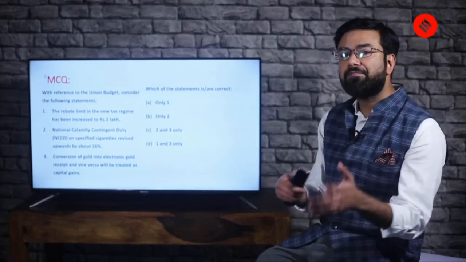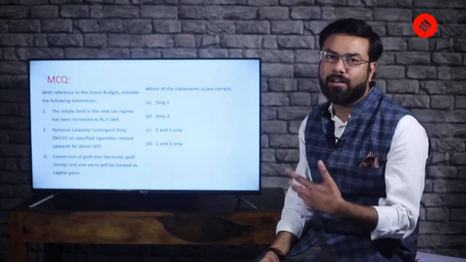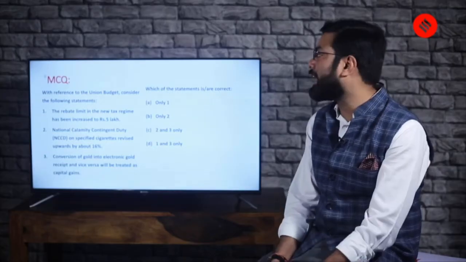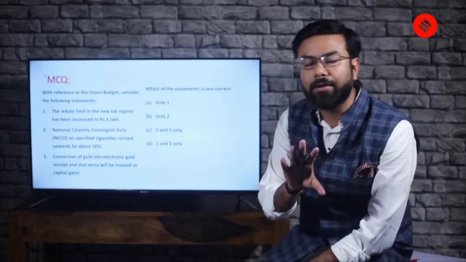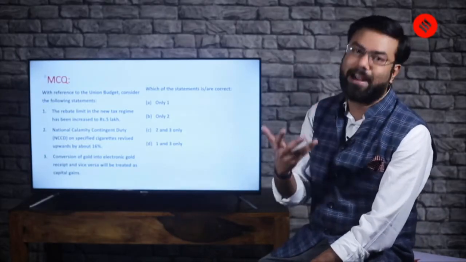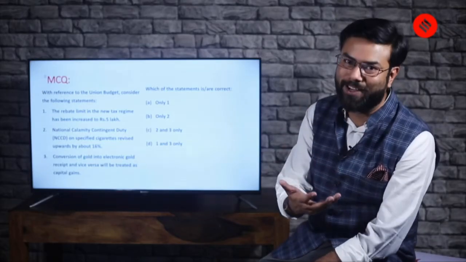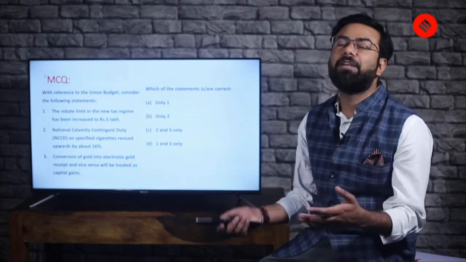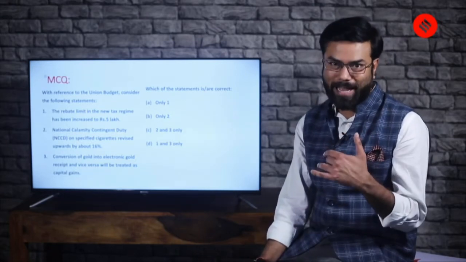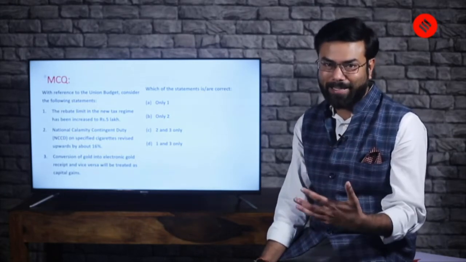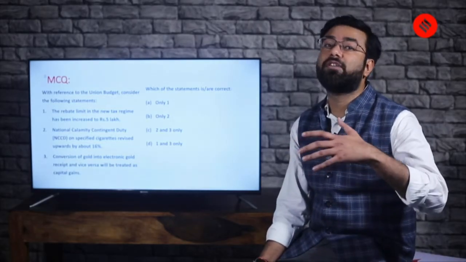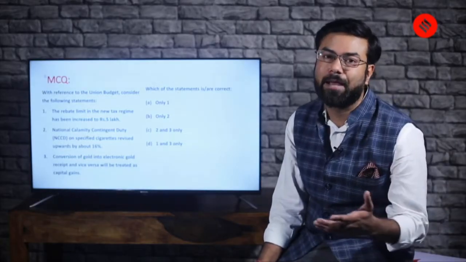Now, coming to the last section of our discussion today, but before that, we will do a very slight MCQ. Now, this is something where students are a little scared. We're talking about taxes now, indirect, direct taxes, and so on and so forth. So, generally, people are interested in their own income tax, which is a very direct tax, and you are not able to understand how questions can be framed in the examination.